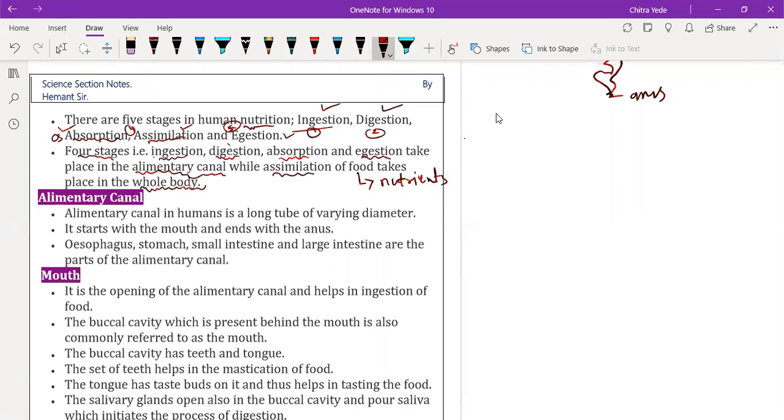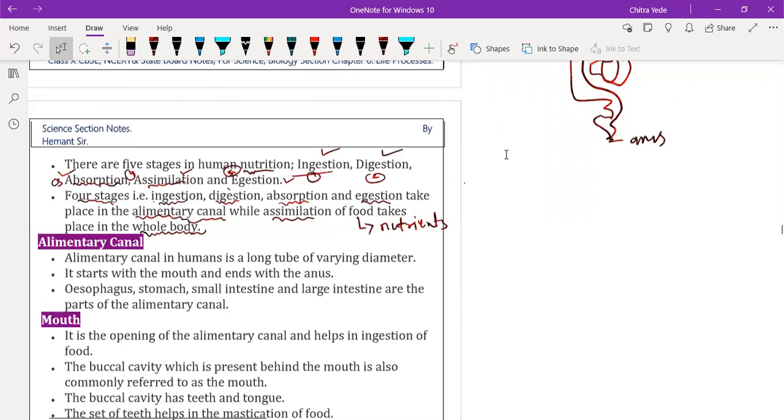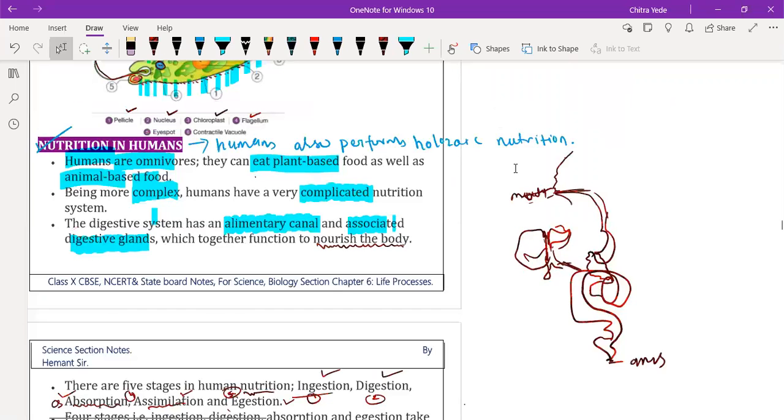Why? Because each and every cell requires energy, and that energy is derived from the nutrients which are absorbed in the small intestine. That's why the nutrients are transported all over the body with the help of blood, and assimilation is performed by the whole body. So this is all about nutrition in human beings. Now we will discuss the steps one by one.